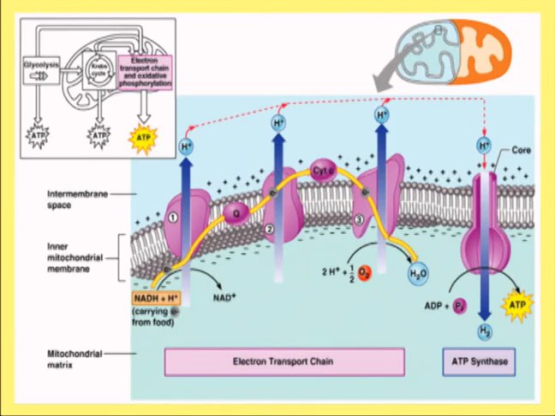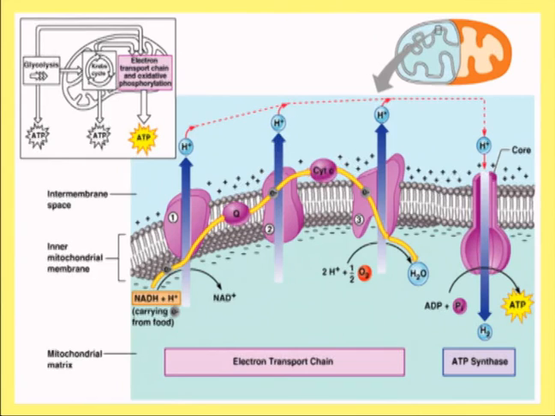However, the FADH2 will directly give their electrons to the complex 2, that is succinate dehydrogenase, to the coenzyme Q or the ubiquinone. Now when the electron flow takes place through the different carriers of the electron transport chain, it will lead to the generation of 2 different types of gradient. You are aware of the Peter Mitchell theory of the generation of the proton motive force. Now due to the electron flow, there is a migration of the proton from the inner membrane space to the mitochondrial